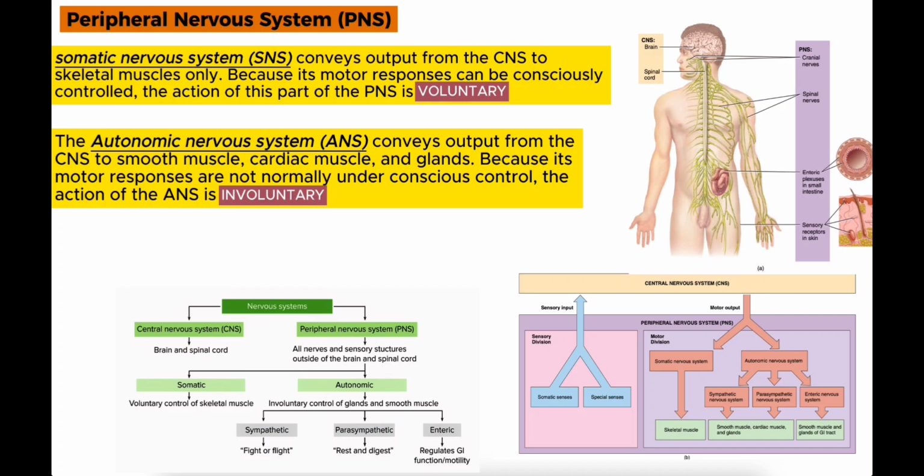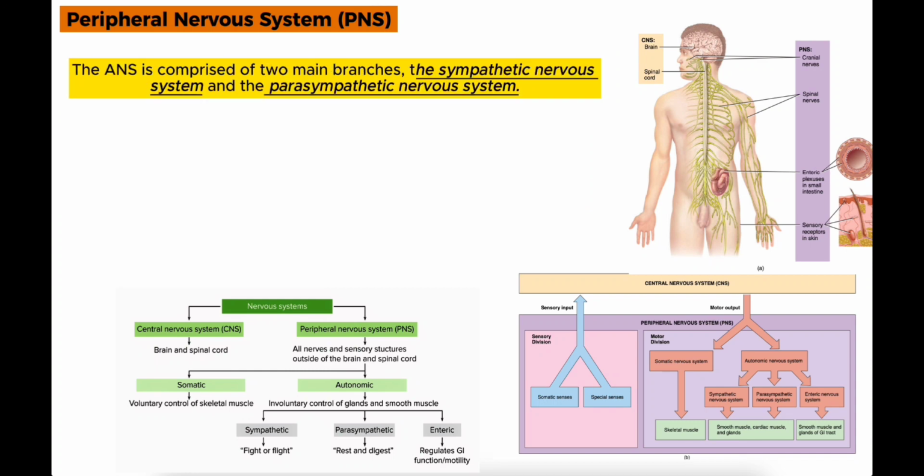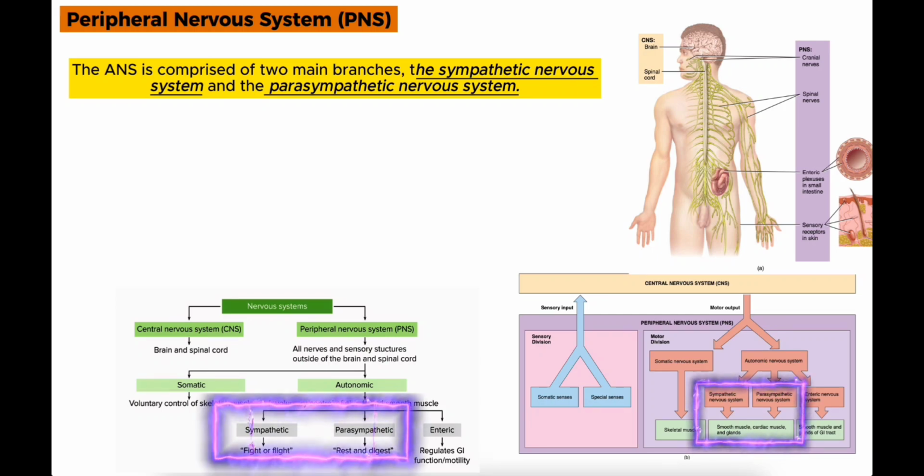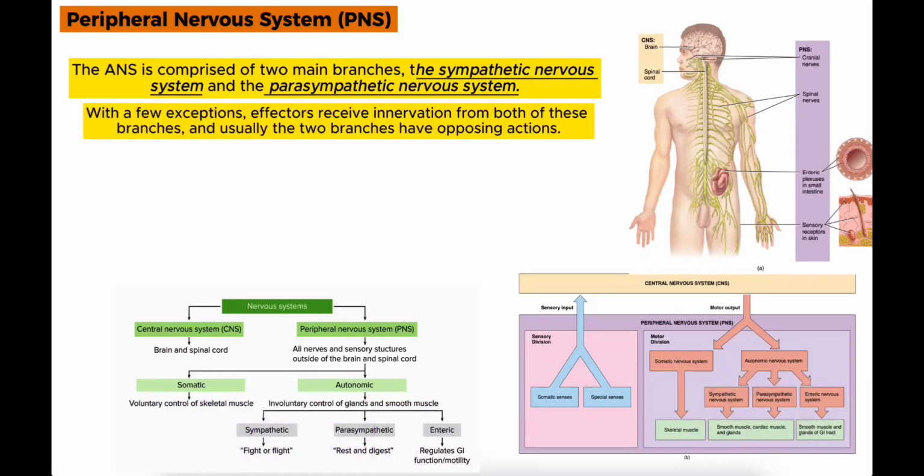cardiac muscles and glands. Because its motor responses are not normally under conscious control, the action of the ANS is involuntary. The ANS is comprised of two main branches, the sympathetic nervous system and the parasympathetic nervous system. With a few exceptions, effectors receive innervation from both of these branches, and usually the two branches have opposite actions.